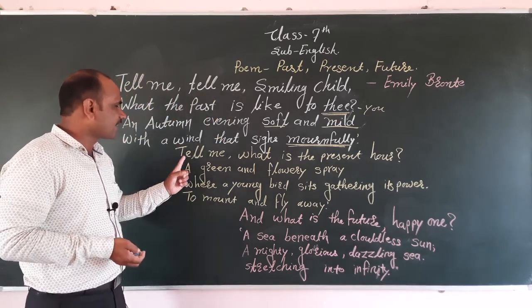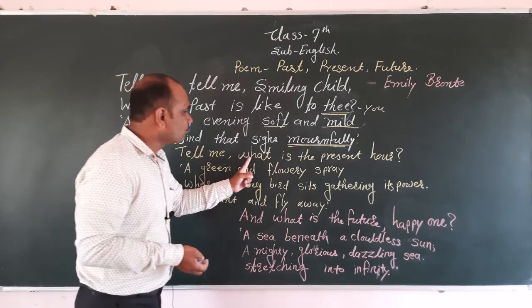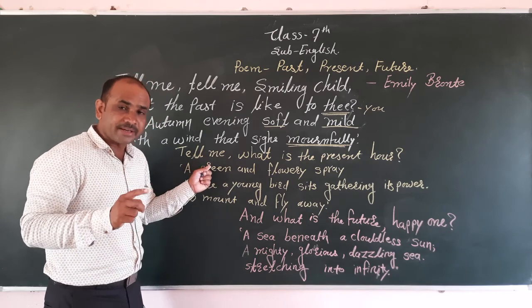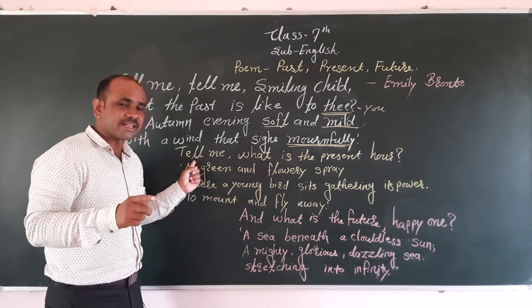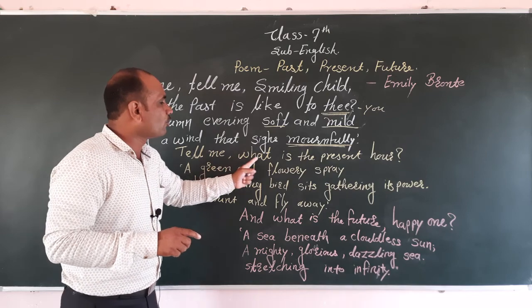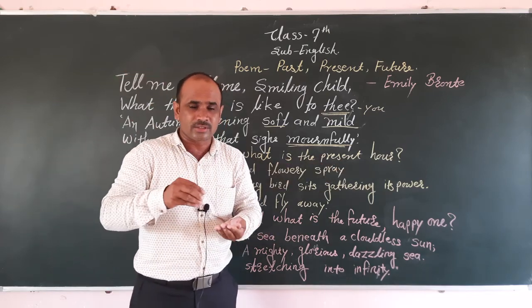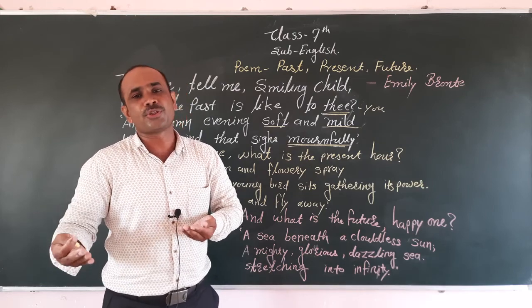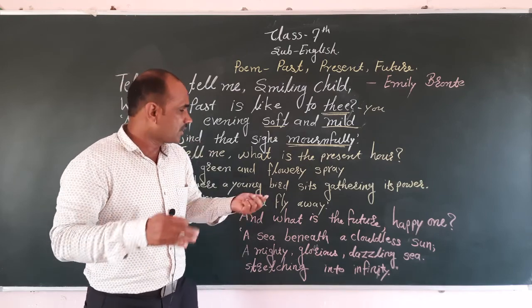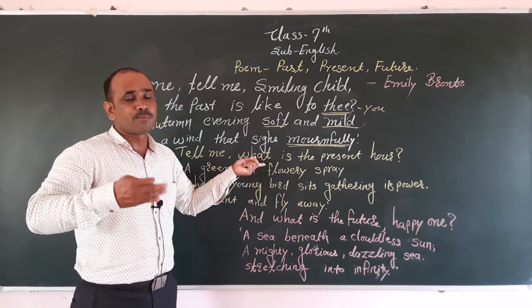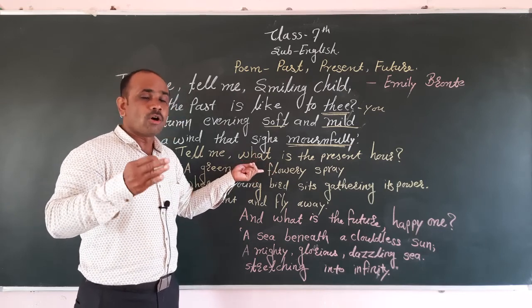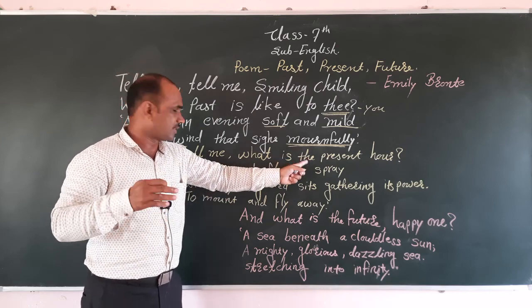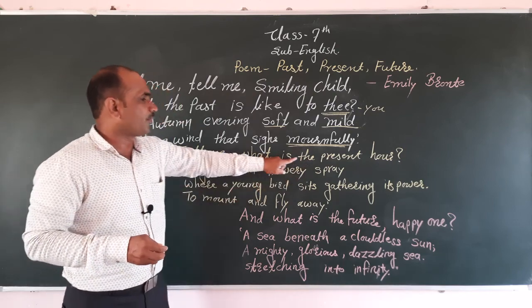Then we describe the second stanza. Tell me what is the present hour. Who said that? Poet said that. At the first, second time you tell me what is the present hour. Nowadays, what type of conditions, what type of experience you are telling to me first time. Means nowadays, which type of atmosphere has been created by nature, or how to take an experience from this nature nowadays. Tell me what is the present hour.